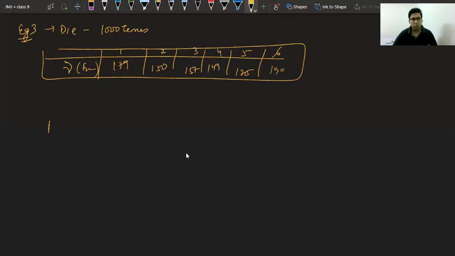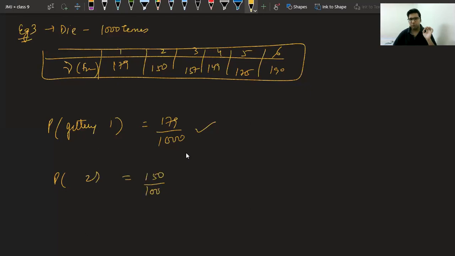So let's find the probability of getting 1. Class, please answer. What is the answer? Probability of getting 1. Please answer. The favorable outcomes are 179 upon 1000. This is the answer for the probability of getting 1. Similarly, for getting 2, the answer is 150 upon 1000. If I add these two, will I get 1? Class, please answer. If I only consider two events, will I get the answer as 1?